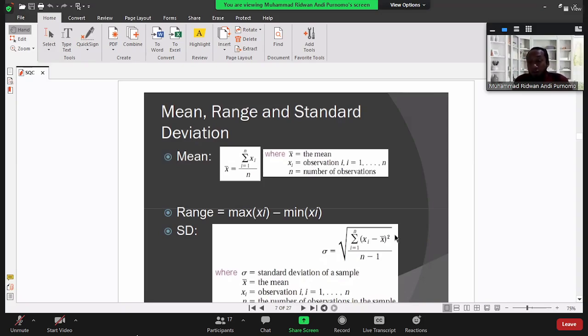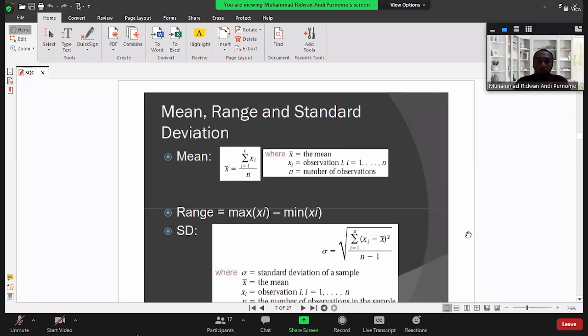Why minus 1? Because we take a sample, not the population. Please remember, I already explained at the beginning, it is almost impossible for us to inspect all of the products. So the best way to inspect the quality of the product is to take a sample, not the population. Because we take a sample statistically, we must use n minus 1, number of data minus 1, not the number of data. After that we take the square root in order to get the standard deviation of the data.